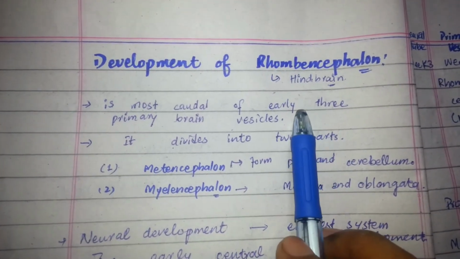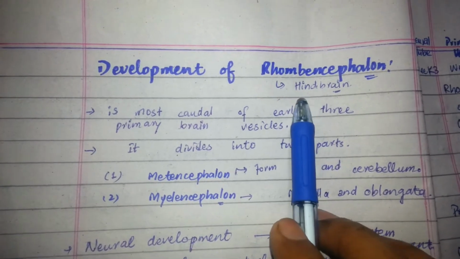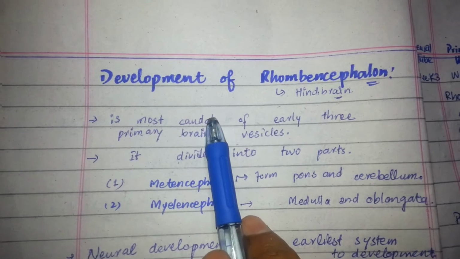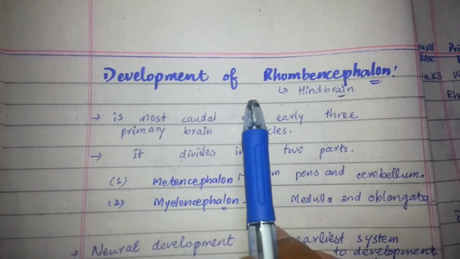The topic for today's discussion is the development of the rhombencephalon. It is the part of the brain known as the hindbrain. Development of the hindbrain is a complex process.